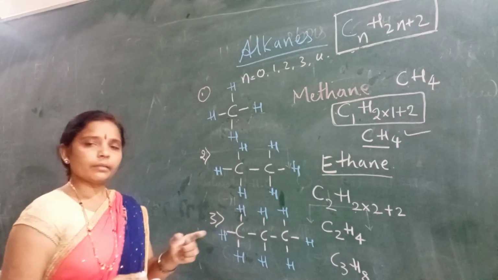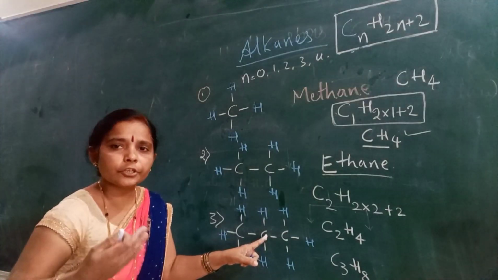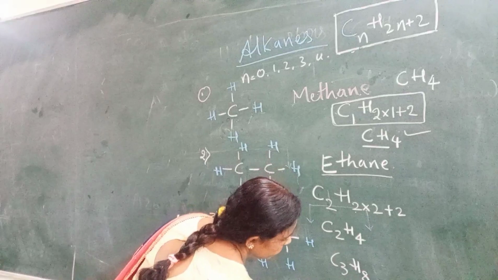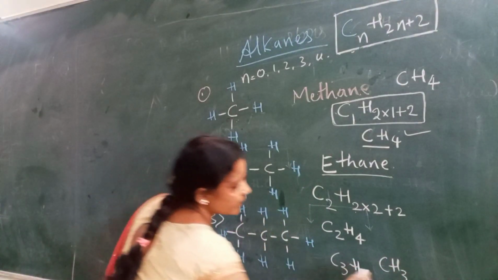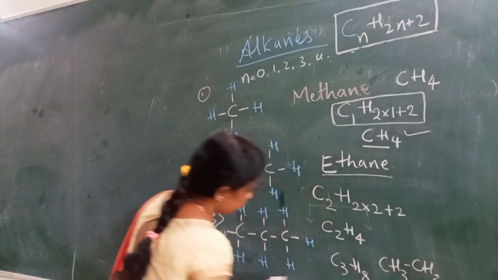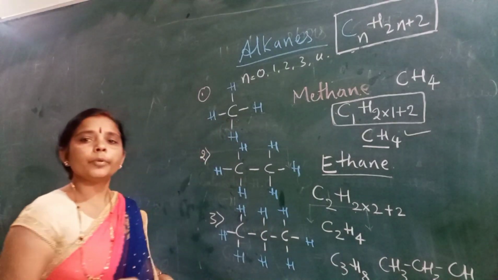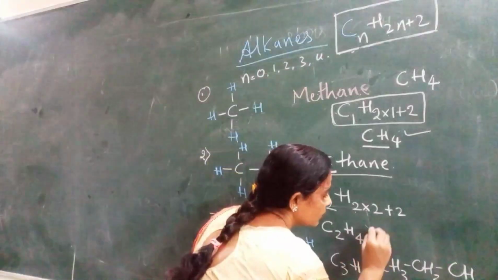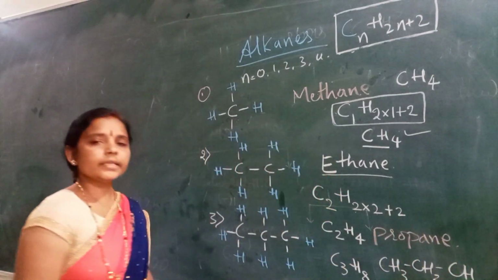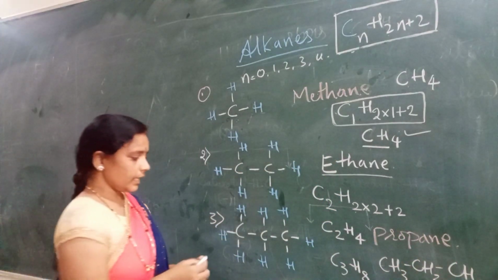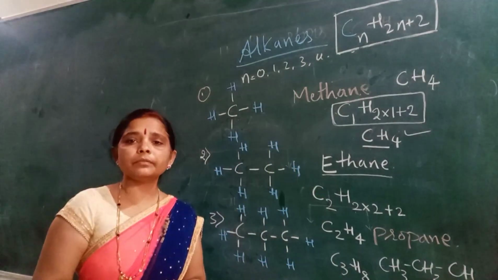We can write this structural formula in a condensed formula. That is CH3, first is CH3, second is CH2, next is CH3. The name of the third member is propane.